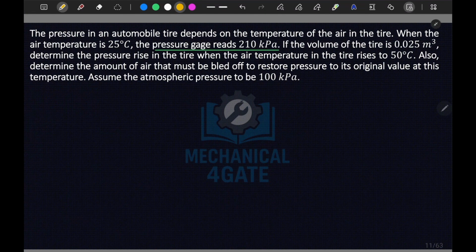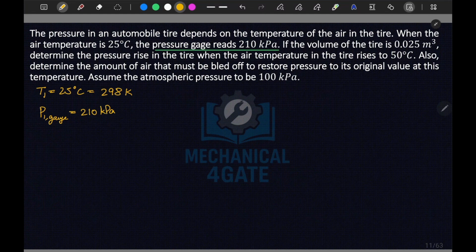So let's write what the given parameters are here. T1 is equal to 25 degrees Celsius, which is 298 Kelvin. What is given? Your P1, which is in gauge, is given as 210 kilopascal.